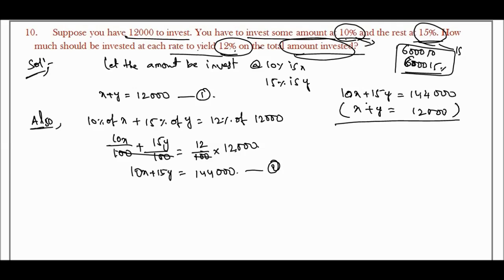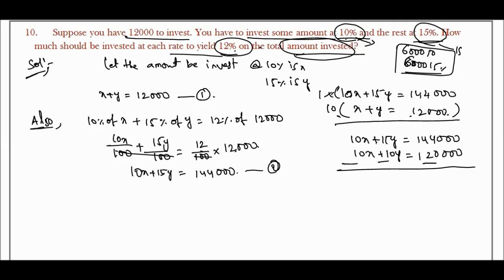We multiply the second equation by 10. So 10x plus 15y is equal to 1,44,000, and 10x plus 10y is equal to 1,20,000. Subtracting, the 10x cancels, and 5y is equal to 24,000.